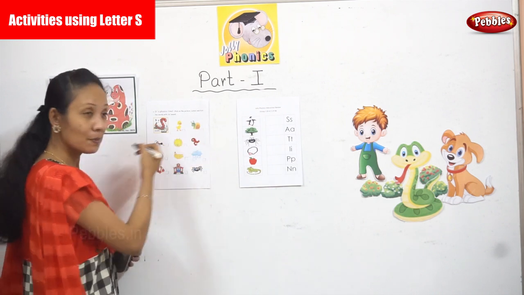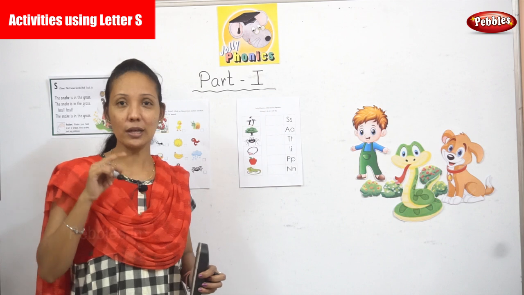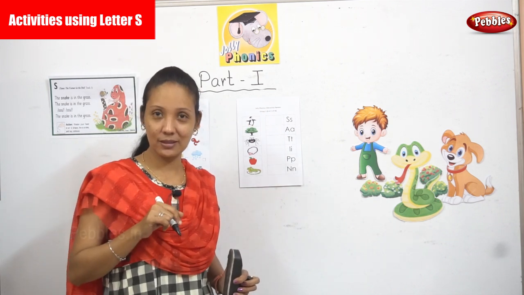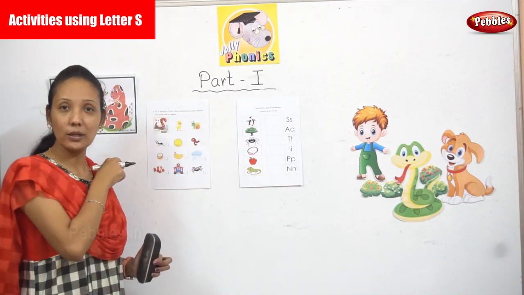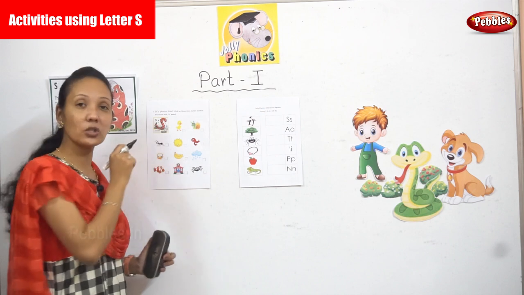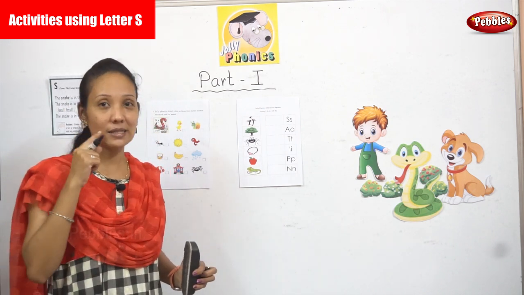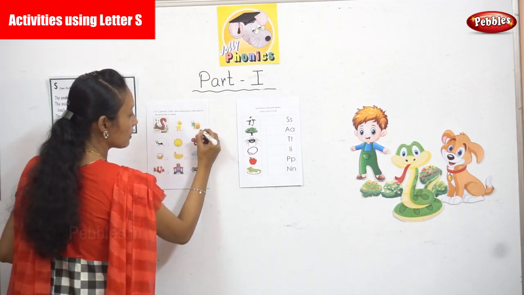Now your next picture is snail. What sound can you hear? What is the sound? Yes, you can hear a sound S, right? So this snail picture starts with the letter S and the sound is S. So what are we supposed to do? We are going to tick it.